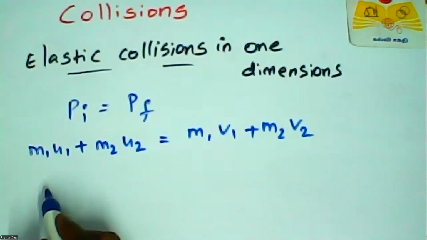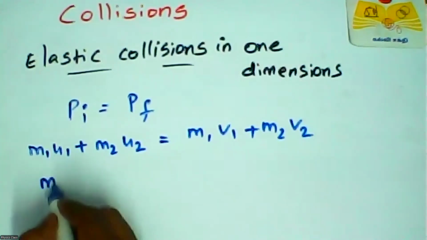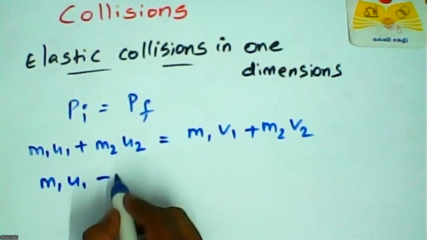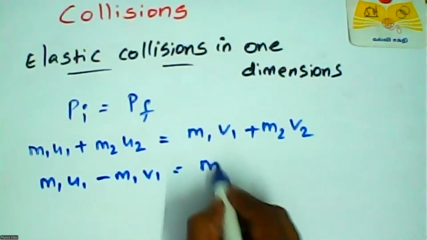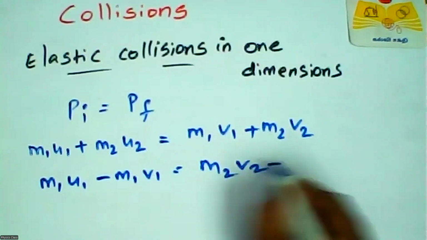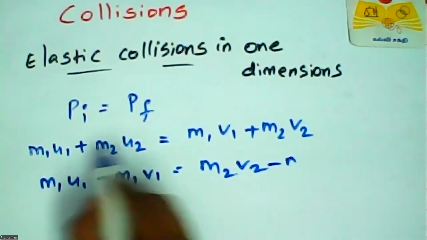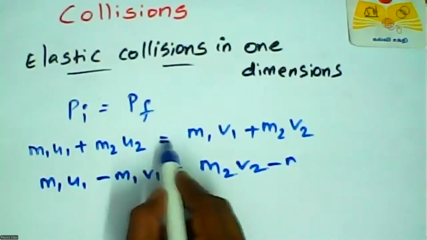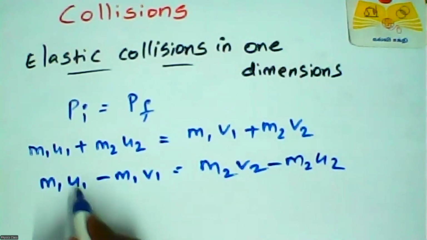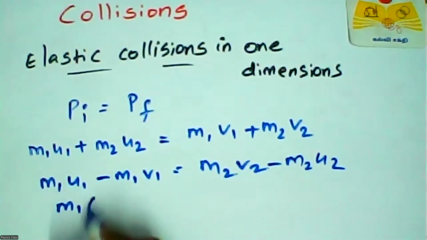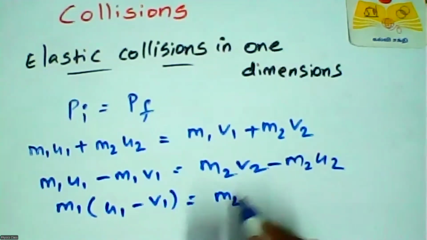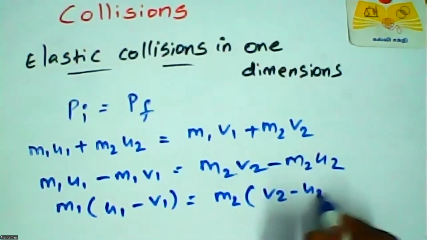We take m1 v1 to this side, so minus m1 v1, and m2 u2 to the other side, so minus m2 u2, because after crossing the equal sign, the sign changes. Taking m1 common, we get m1 (u1 minus v1) equals m2 (v2 minus u2).